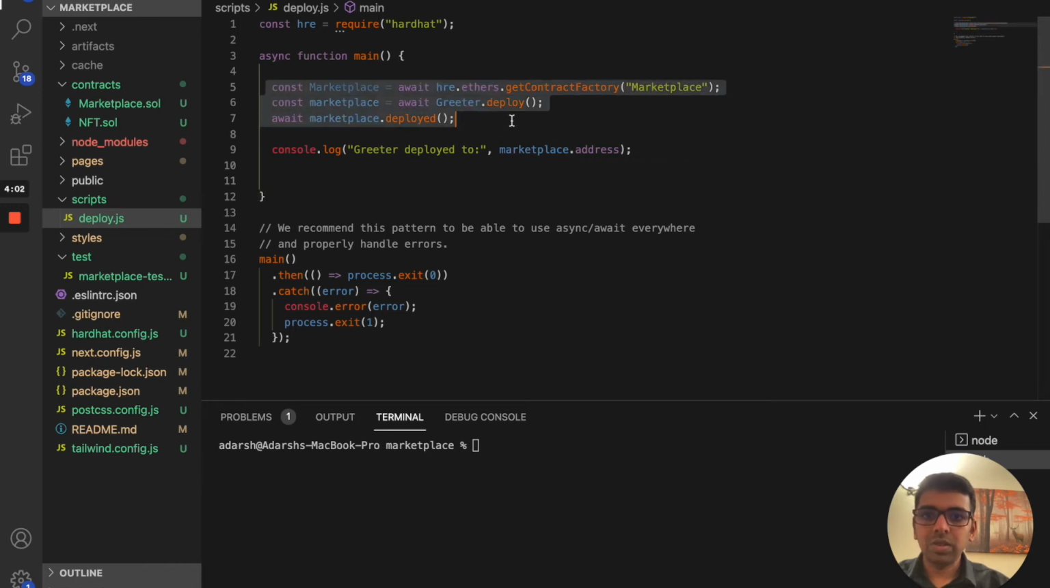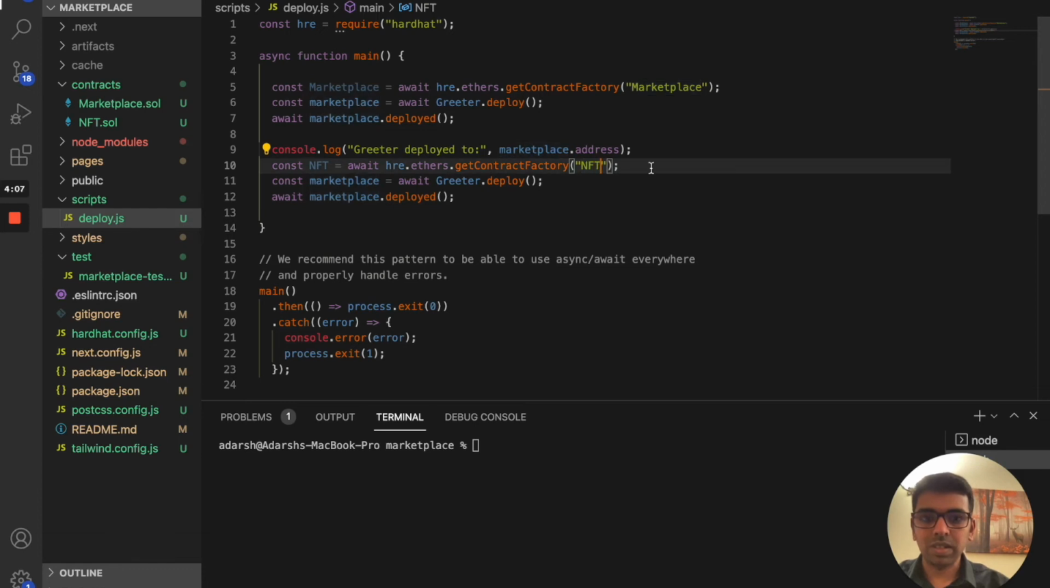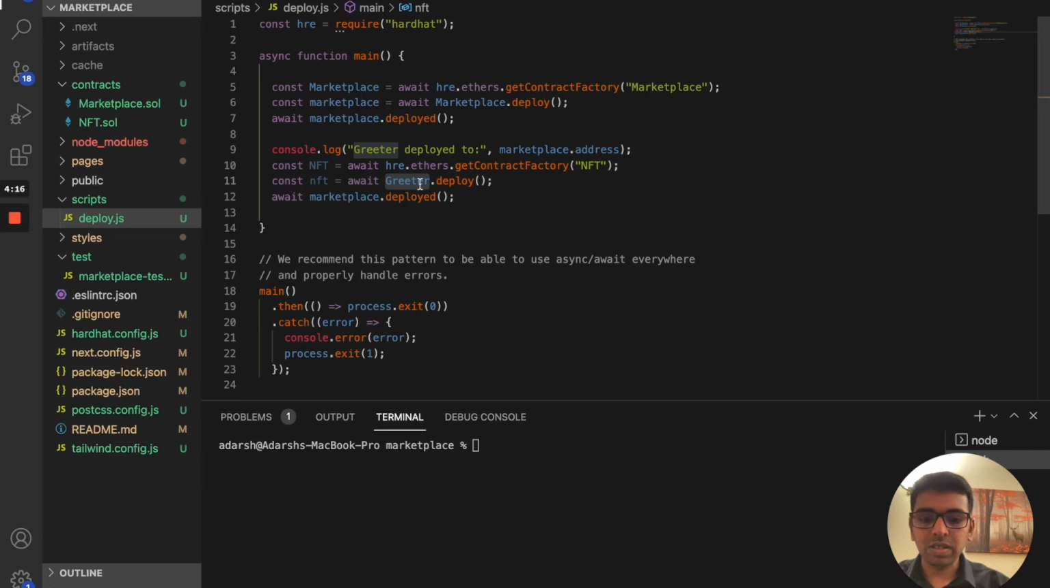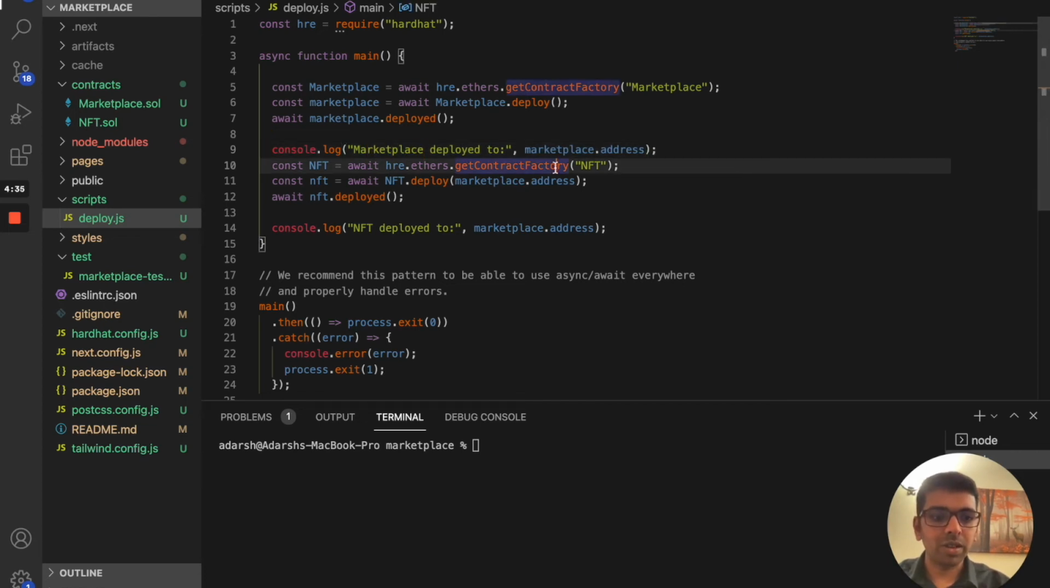The next thing we need to do is get the NFT. So we have the NFT, which we call the NFT marketplace. Let's deploy that as well. To deploy the NFT, we need to pass the marketplace address, and then wait for that to deploy, and we'll add a console.log because we need this address to connect from our front-end application to the local blockchain network.